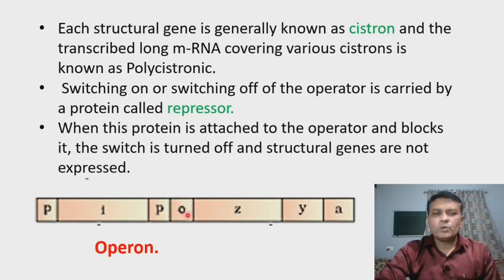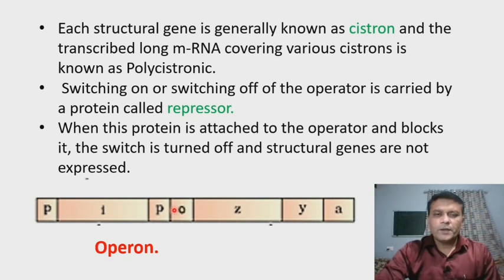When it binds to the operator site, it blocks it, and the switch is turned off, and the structural genes are not expressed. That means they will not undergo the process of transcription.